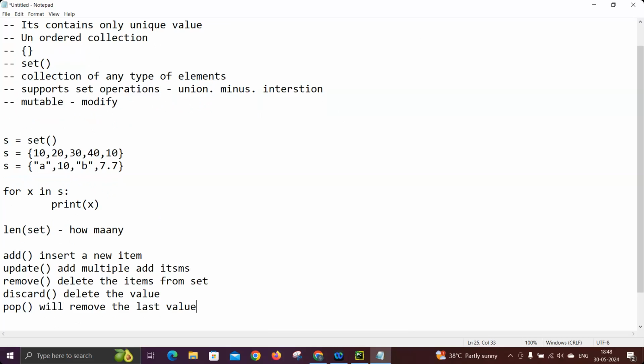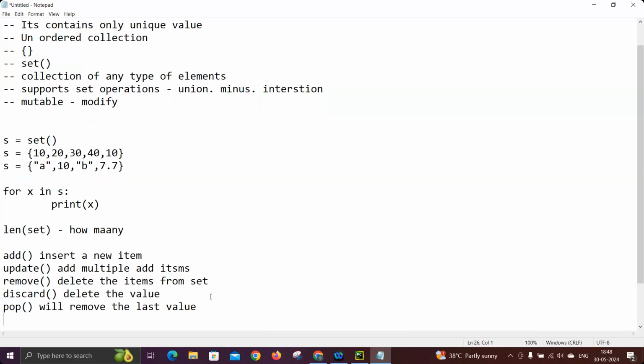So if you use pop, it will delete whichever value is in the last position at that time. We can't assure what value will be deleted using pop in the set. But in a list, we can assure that, because it will always pick the last value. In the set, it's not like that; it will delete randomly, so I can't assure which value will be deleted.